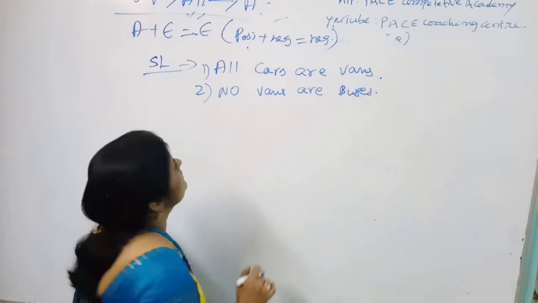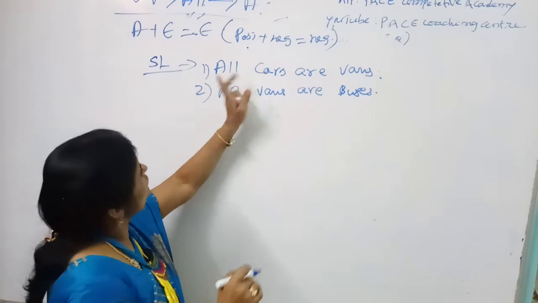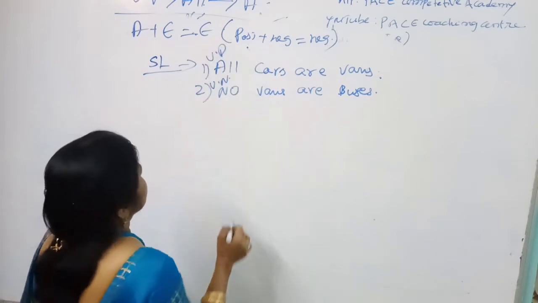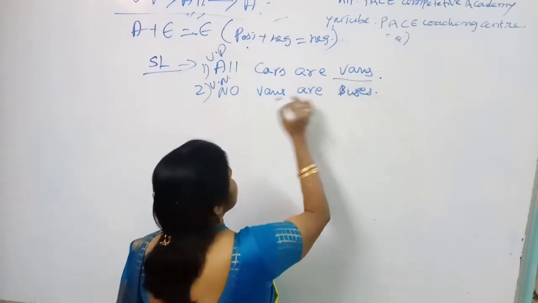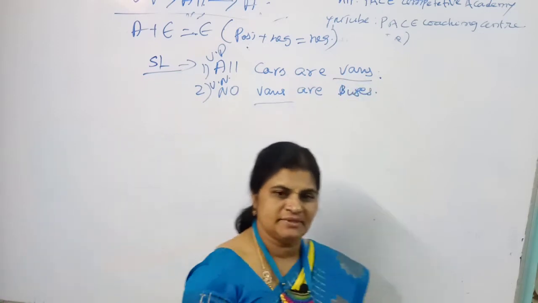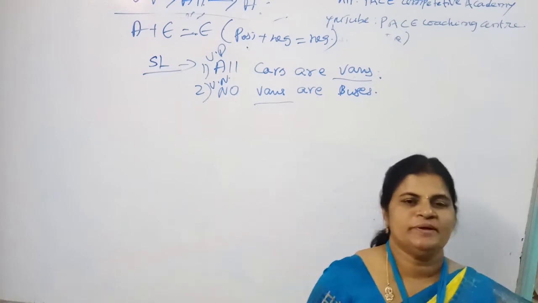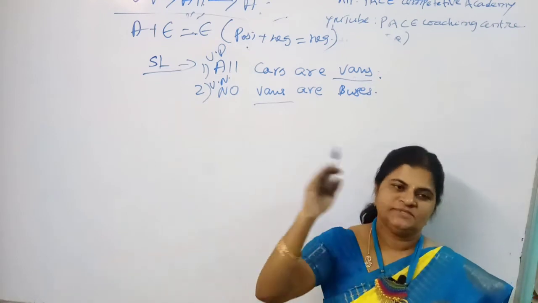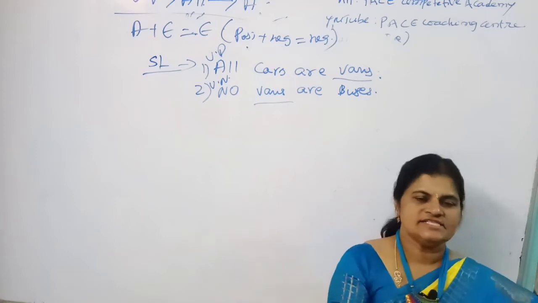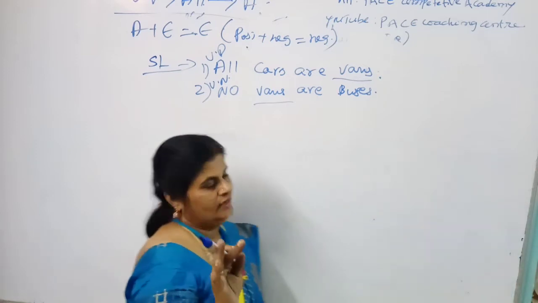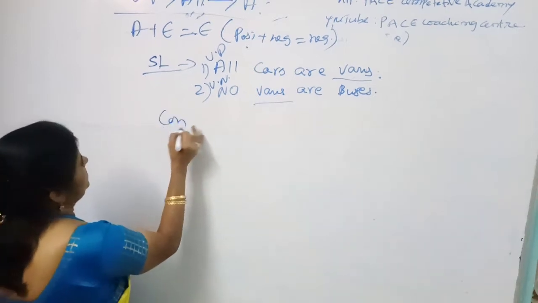See here, the first one is universal positive and the second one is universal negative. In both statements you have vans as the common term, that is called the middle term. The position of the middle term should be the predicate of the first and the subject of the second. All the conditions are very favorable. Now it is ready for conclusions.